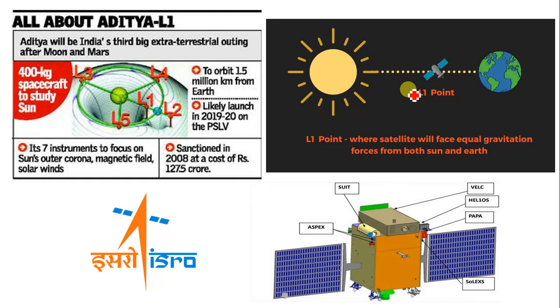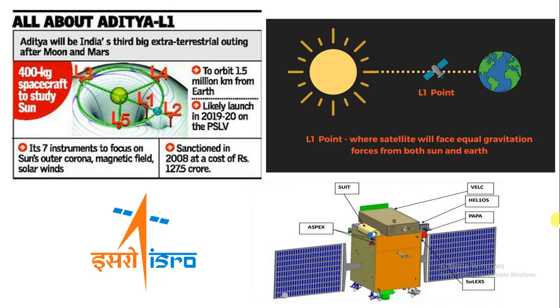India also sends the Aditya L1 mission. Aditya will be India's third big extraterrestrial outing after the Moon and Mars. You can see the Lagrange gravity points here. If you consider from the sun, it is at the L1 point between the sun and the Earth. The L1 point is where satellites face equal gravitational forces from both the sun and the Earth, so that fluctuations are lessened, and the durability of the satellite sent in the Aditya L1 mission of ISRO can be sustained for a long time.